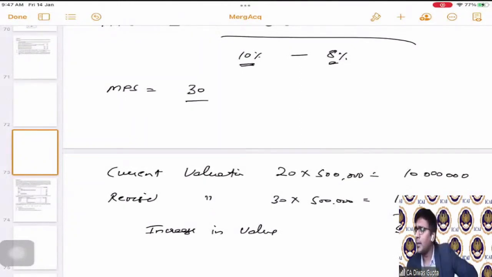Now, Naveen is asking when it's issued to the company, net assets will not change much. Yes, Naveen, the net assets will never change unless the takeover is happening at some values other than the book value. So the net assets will not change.